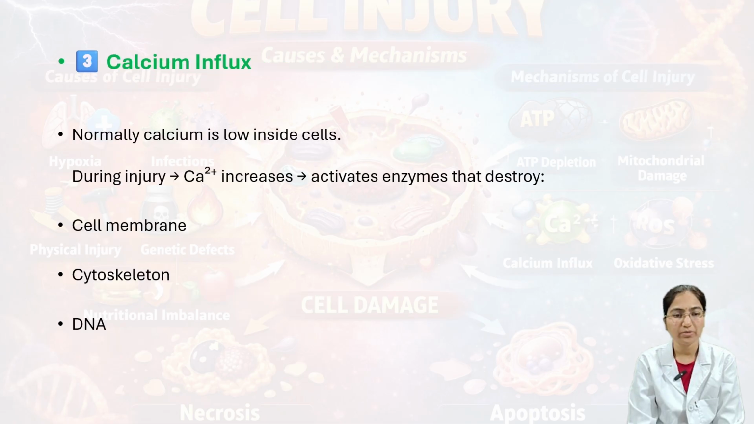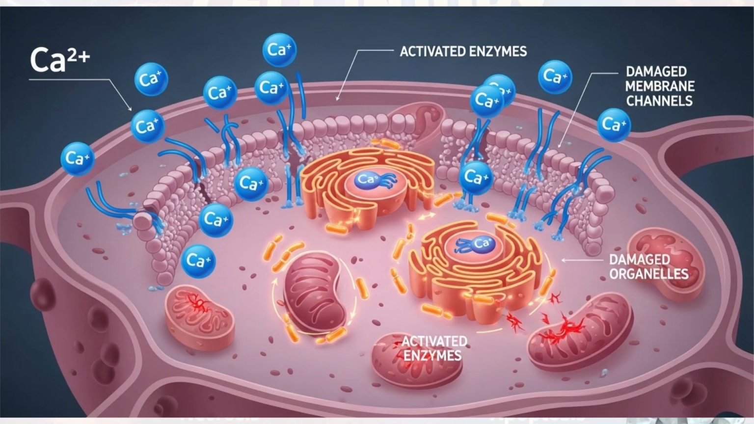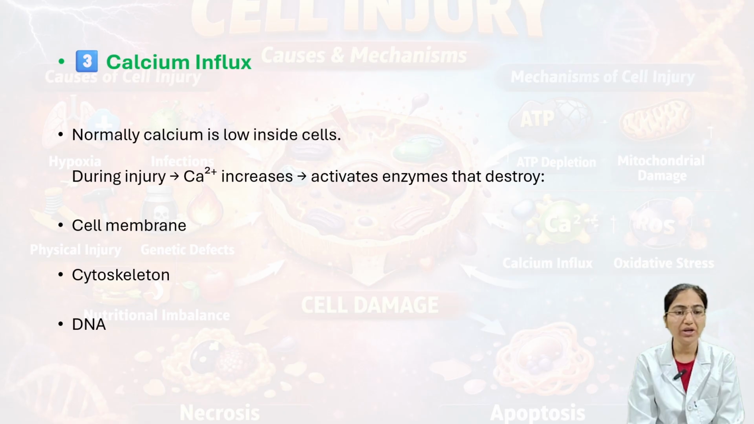We'll move to the next mechanism, that is calcium influx. Normally calcium is low inside cells. During injury, Ca2+ ions increase and slowly move into the cell, and that activates enzymes. Those enzymes destroy the cell membrane, cytoskeleton, and even the DNA of the cell. That is the mechanism of calcium influx.